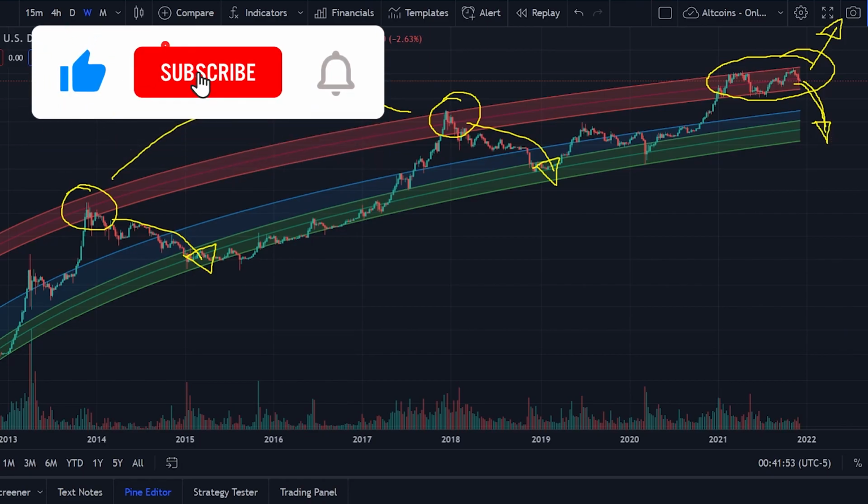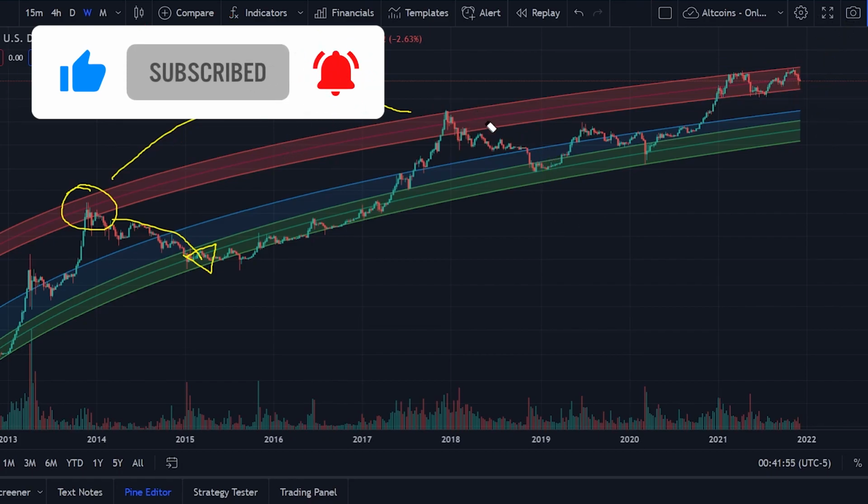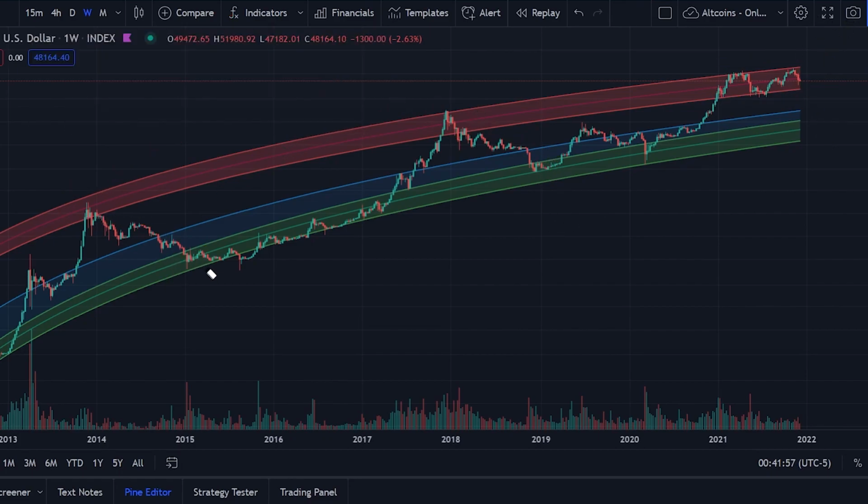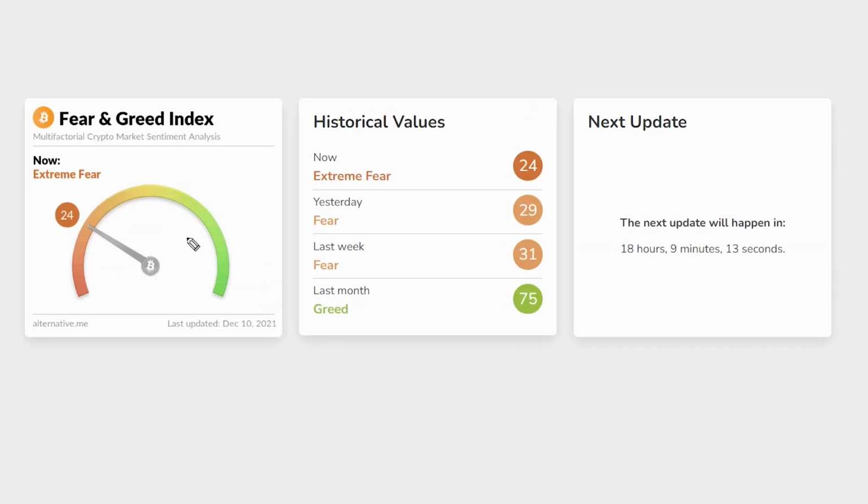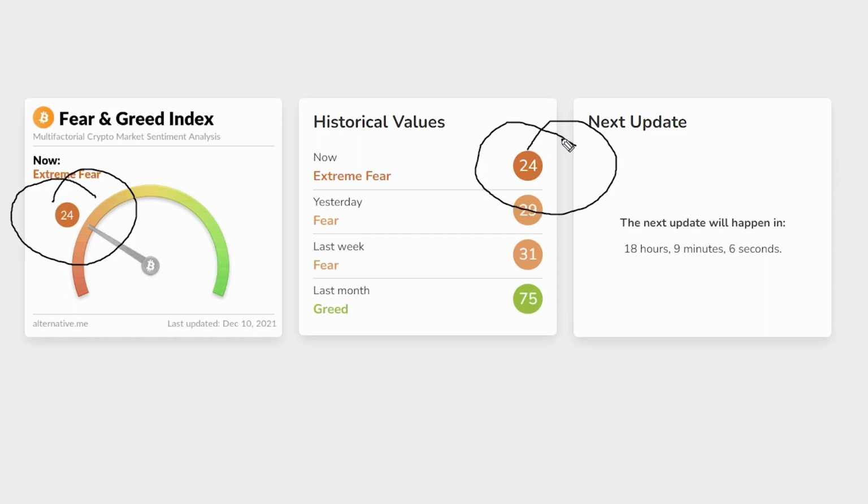But now, since the market is massively ruled by emotions, right? So let's look at the fear and greed index. So from the fear and greed index, we see that the index is currently sitting at 24, showing that there's extreme fear in the market, massively due to the 40% dump that we have seen in the price for Bitcoin. Some altcoins have even seen more than a 50% dump.